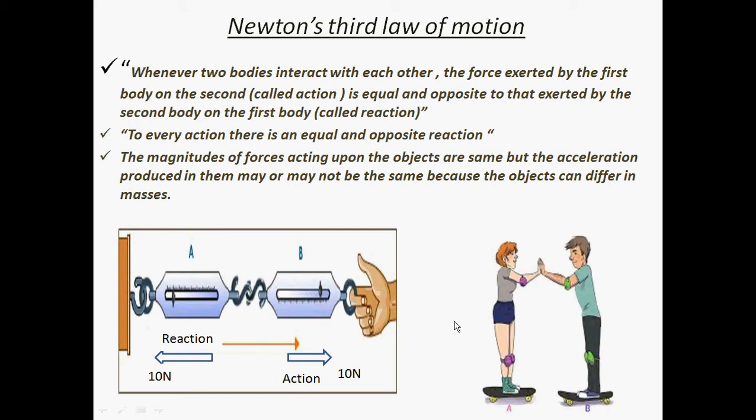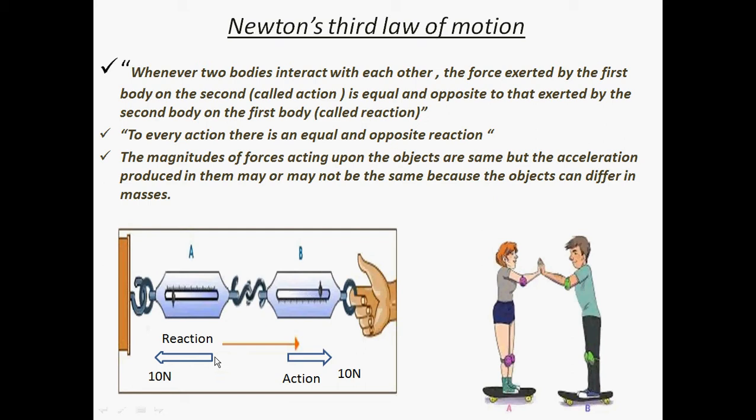Now the equal and opposite reaction force: because the second spring balance, that is A, is fixed on this wall, on this fixed support, it is creating a reaction force in this direction, which is also 10 Newton, as measured by the spring balance.